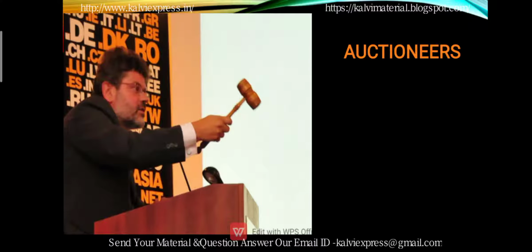Next up we have the auctioneers. Auctioneers are generally people who sell on behalf of the principal, and the way they sell is that a public notification is given, and the public may come and purchase the product which they desire, but they purchase on an auction sale. That is, a huge number of buyers will be there and they will be bidding, giving out prices for the product, and the highest price will be the price at which the product is sold.